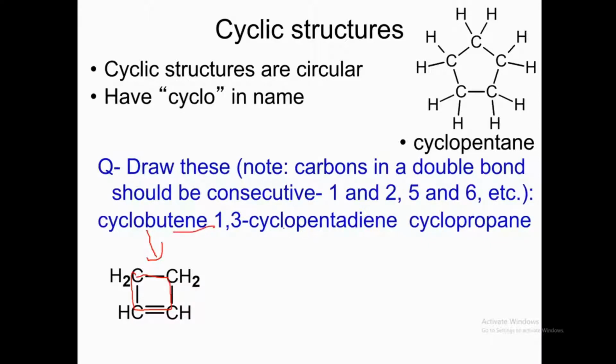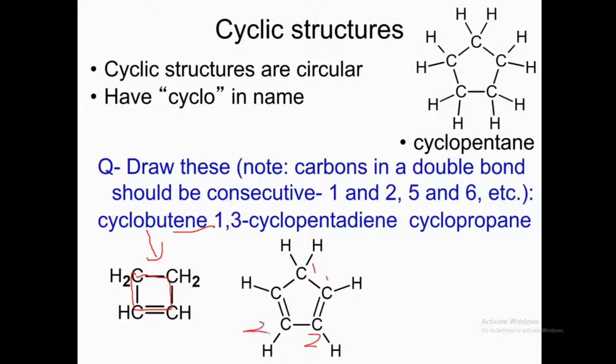Then we have 1,3-cyclopentadiene. As you can see, this is carbon 1, this is carbon 2, this is carbon 3, this is 4, and this one is 5. So there's a double bond at position 1, there's a double bond at position 3, and there are 5 carbons total in a ring.